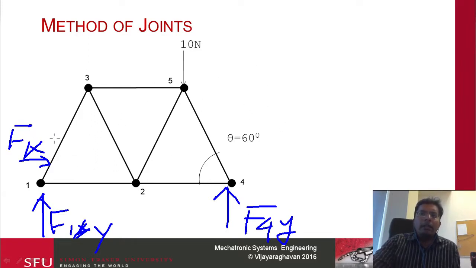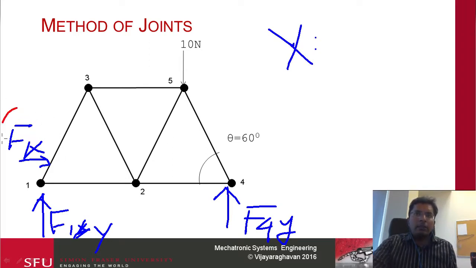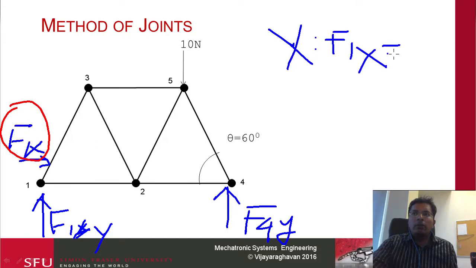If I do the X equilibrium, the only force in the X direction is F1X. So that gives me F1X needs to be equal to 0.